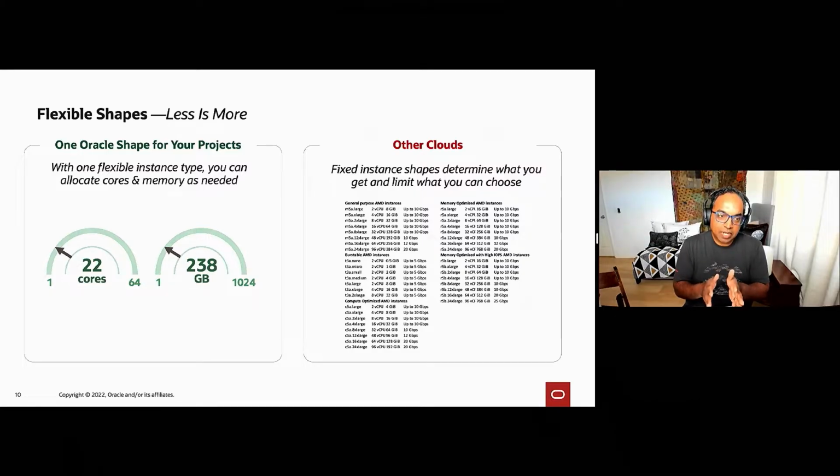What OCI does with flex shapes is you just have one shape, and then you choose exactly the number of cores you want, exactly the amount of memory you want in increments of 1. And that simplicity allows you to avoid the cognitive overhead of trying to manage all of this and then wondering whether you have budgeted correctly, or whether you have been inefficient, and how to save. It gets so much simpler with flex shapes.